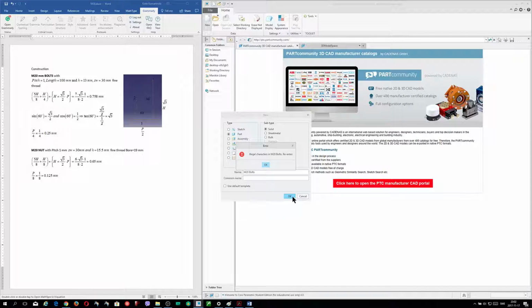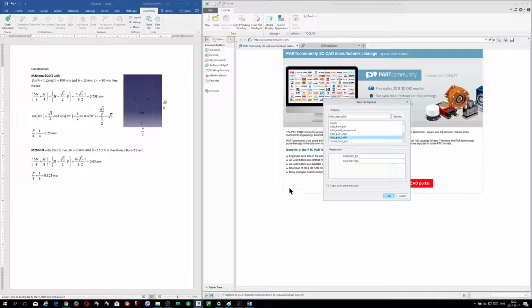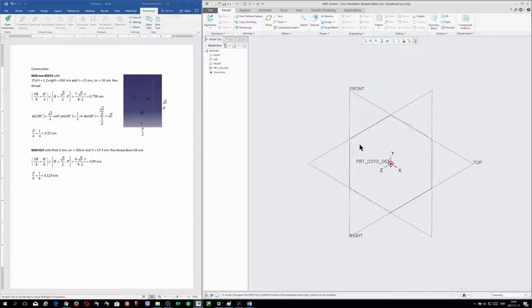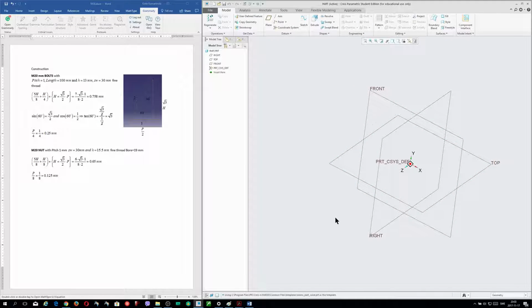Something is wrong. I will just call it part. Now I write in millimeters, Newton, second by part, and I click OK. So now everything is okay.